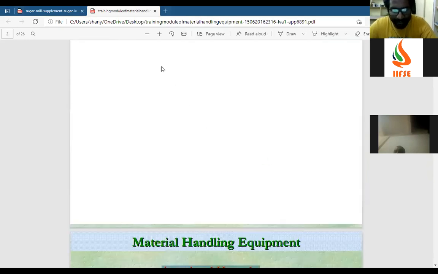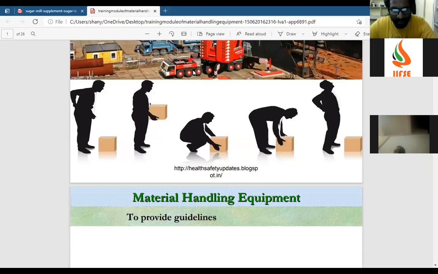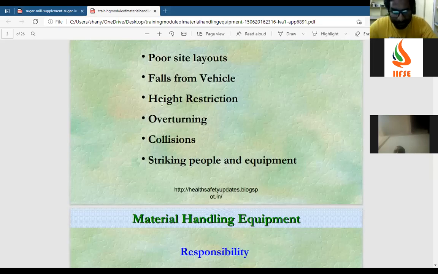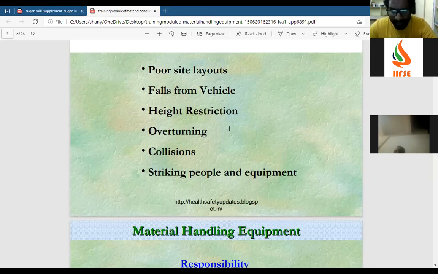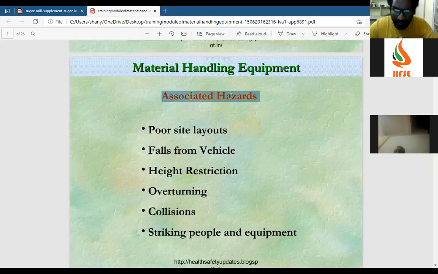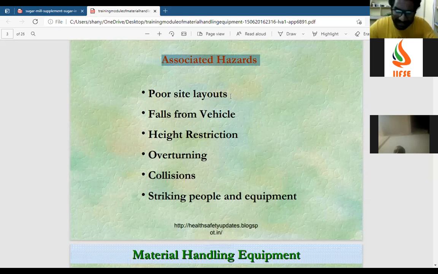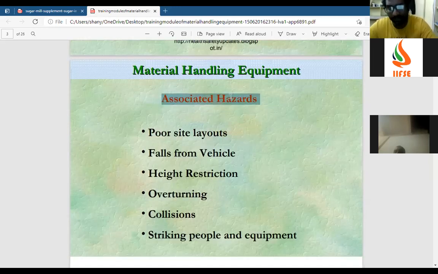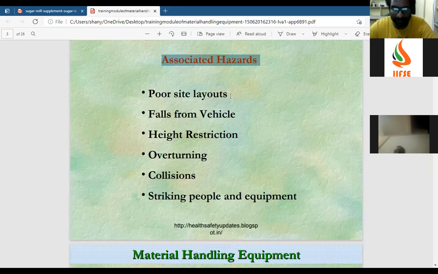These are the common hazards. Poor site layouts, faults from vehicles. Poor site layouts means improper surfaces: ups and downs, uneven surfaces, loose soil. All of these come under poor site layouts. There are no proper routes, everyone is going one way or another. All of this comes under poor site layouts.